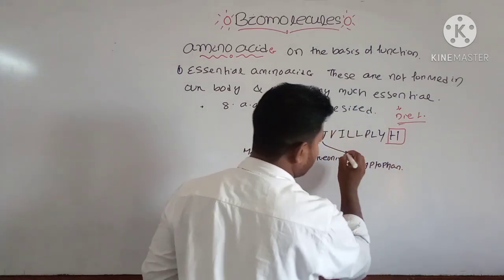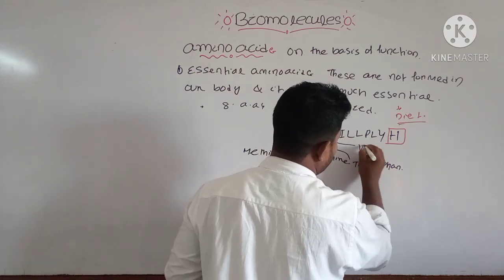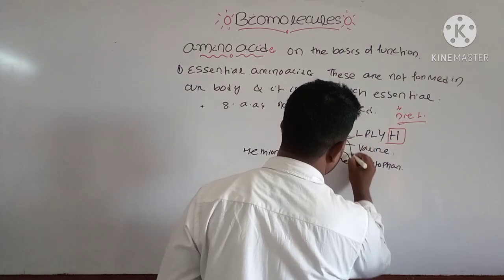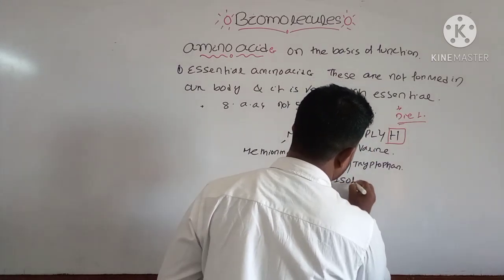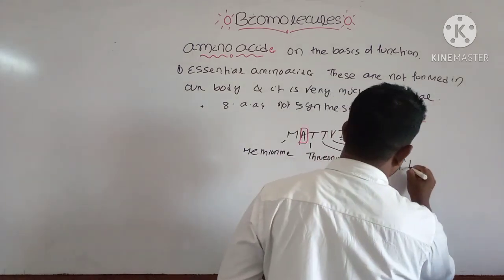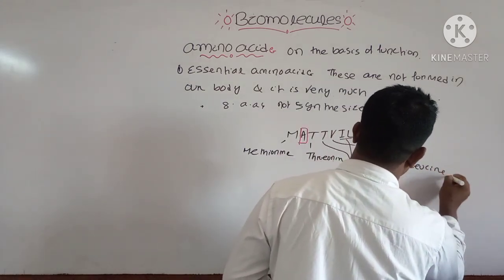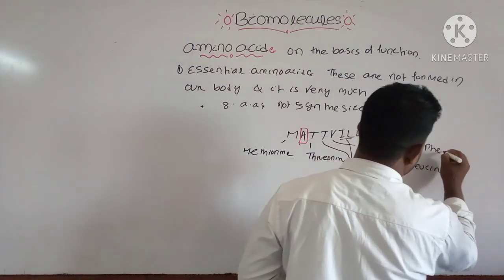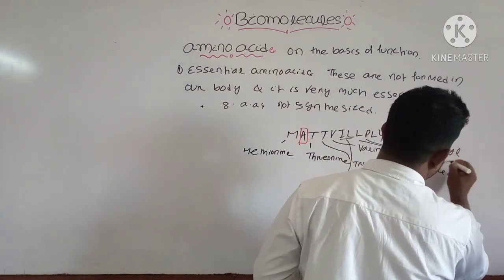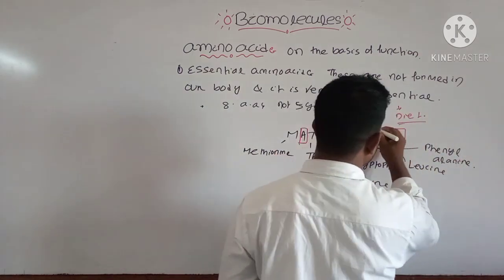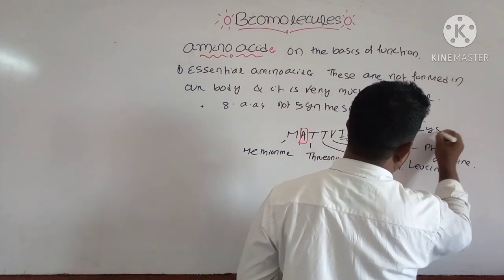and V stands for valine, I stands for isoleucine, and L stands for leucine, and P stands for phenylalanine, and LY stands for your lysine.